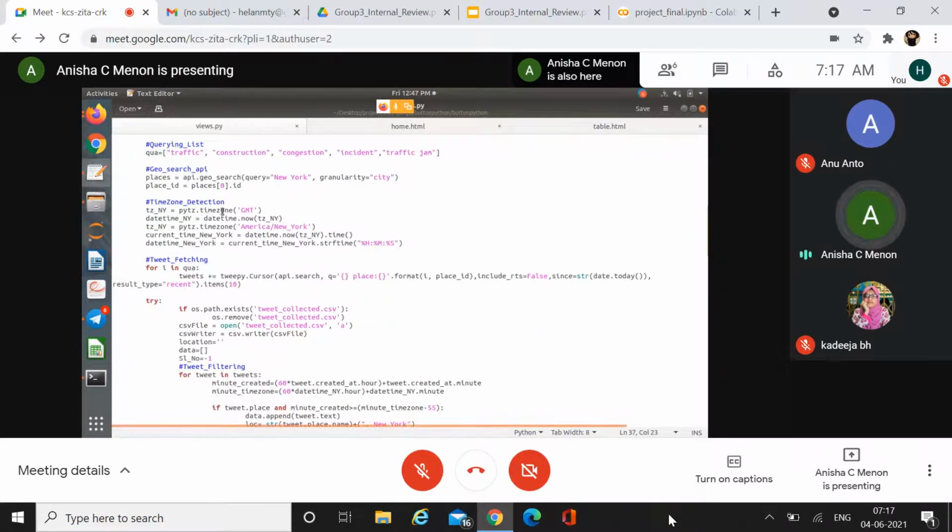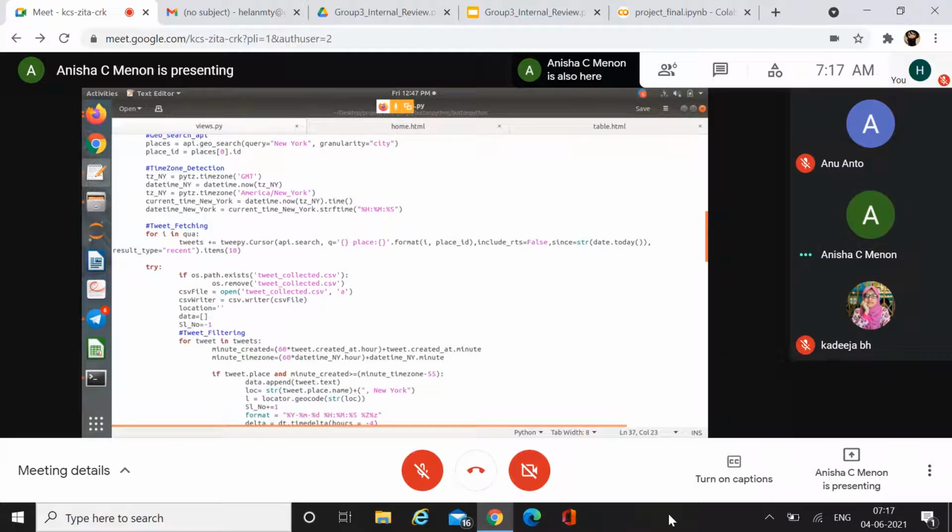The next part is time zone detection. The time zone detection is done since the time zone used by Twitter is based on Greenwich Meridian time, and we are trying to collect the data for New York. So that's why we need to convert the time zone. That's why we use some time zone functions. It's also a Python library.